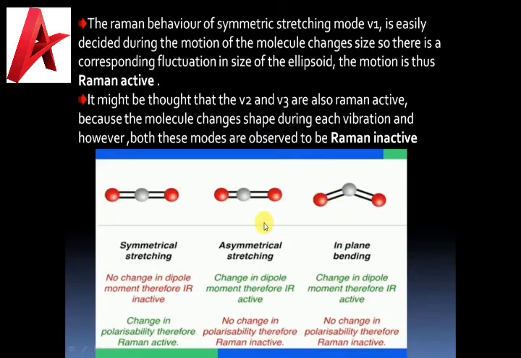And here you can see in the carbon dioxide molecule, in symmetric stretching, there is no change in dipole moment, so it is IR inactive. But there is a change in polarizability. Therefore, we have said that it is Raman active. In asymmetric stretching, there is a change in dipole moment, therefore IR active. No change in polarizability, therefore Raman inactive. Here also there is no change in polarizability, so Raman inactive.